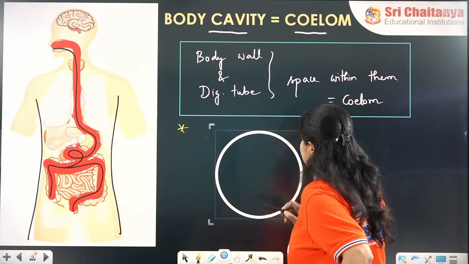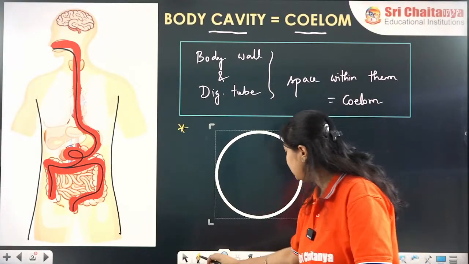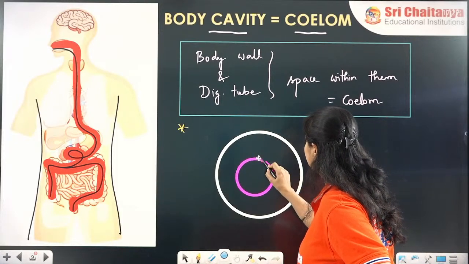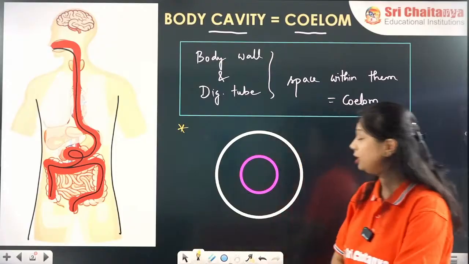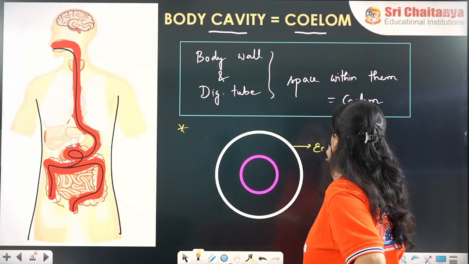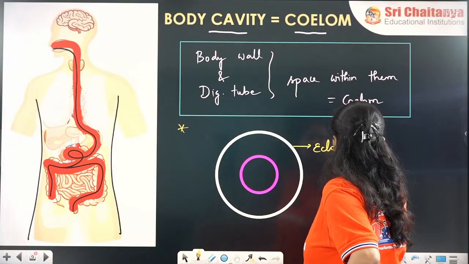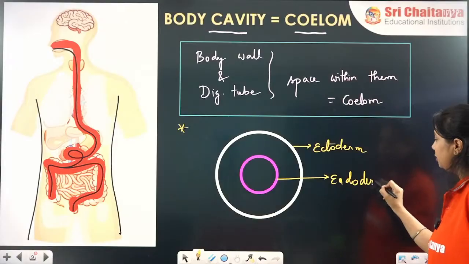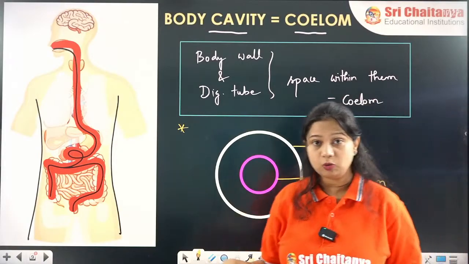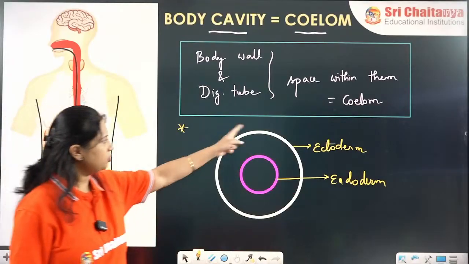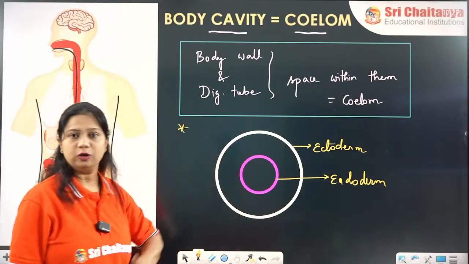This is the ectoderm if we take. This is the endoderm if you take. Okay. This is the ectoderm and endoderm we have taken. Okay. This is ectoderm. This is endoderm. Alright everyone. We are going in detail about the coelom. What coelom is actually, what coelom is made up of. So outer ectoderm and inner endoderm.